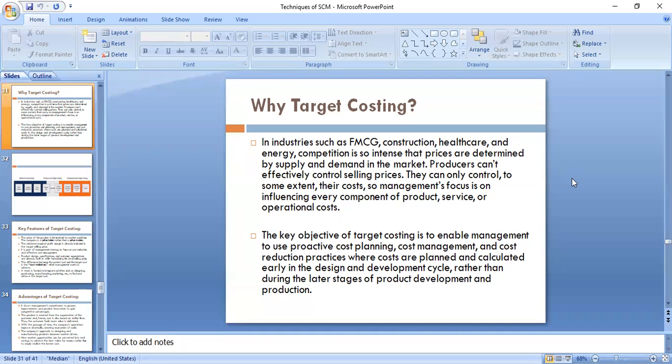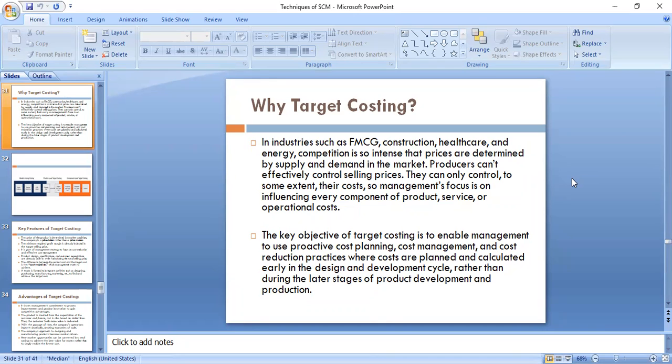And this 900 rupees includes everything. So we have to study each component of the product which is influencing the cost. What is the value added cost, and so on. We have to talk about product, service, and operational cost. That's why target costing becomes very important.